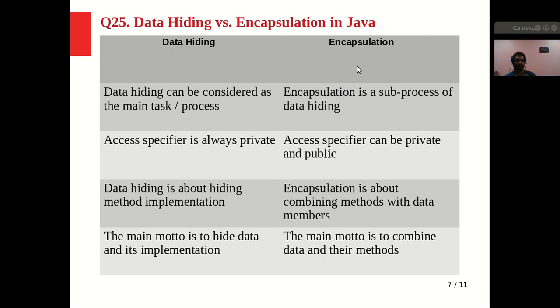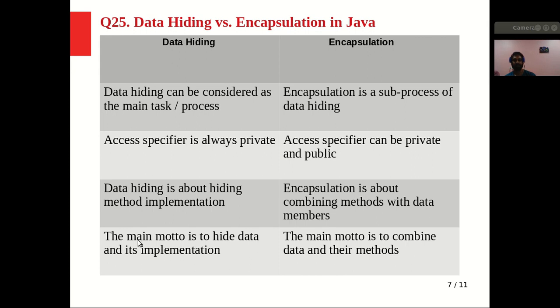We can use public also in our variable, and private also. So this will be the encapsulation. The main encapsulation is about... In the next point we will see that data hiding is about hiding the method implementation, as we have discussed earlier, that it will hide the inner implementation from the user. So data hiding is about hiding the method implementation, but encapsulation is about combining method with a data member.